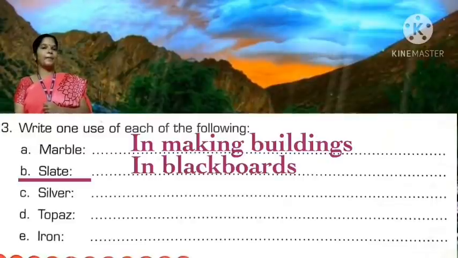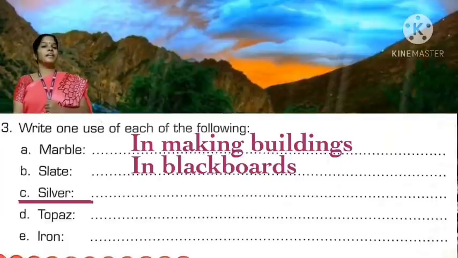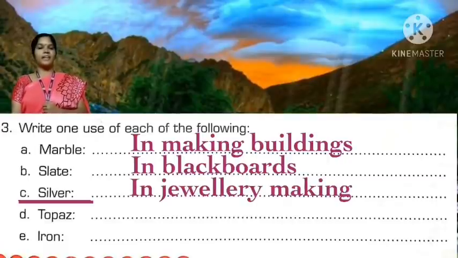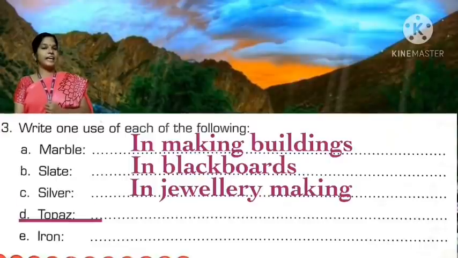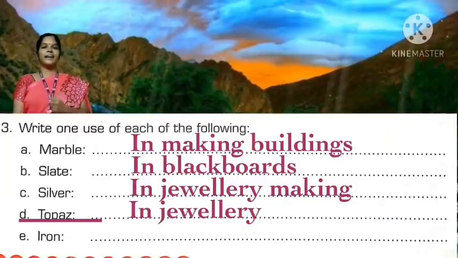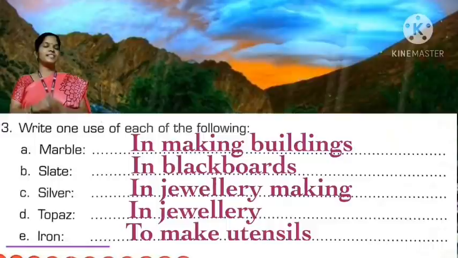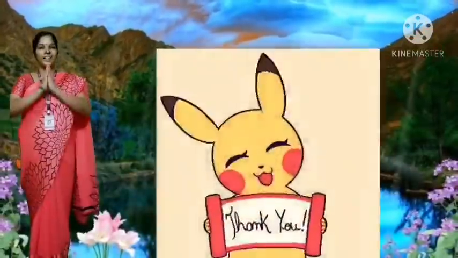C. Silver, in jewelry making. D. Topaz, in jewelry. Topaz is used in jewelry. E. Iron, to make utensils. Thank you, children.